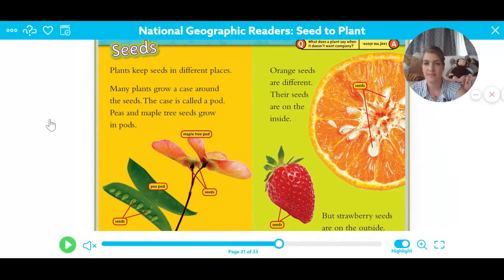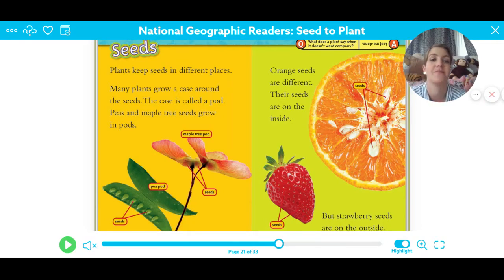All right, seeds. Plants keep seeds in different places. Many plants grow a case around the seed. This case is called a pod. Peas and maple tree seeds grow in pods. Maybe you've seen these seeds, or the pods, I should say. The seed is inside of the pod. They're the ones that fly down. They kind of look like a helicopter and they fly down. And then down here, we see a pea pod. So if you've had peas, you open it up and then inside are the seeds or the peas, or maybe like a green bean, a long green bean. You open it up and inside are the beans.